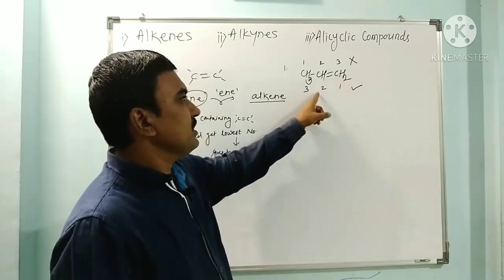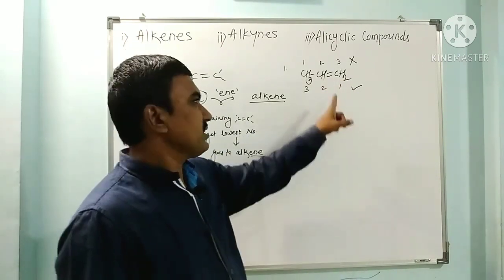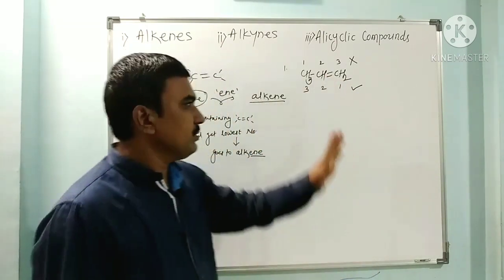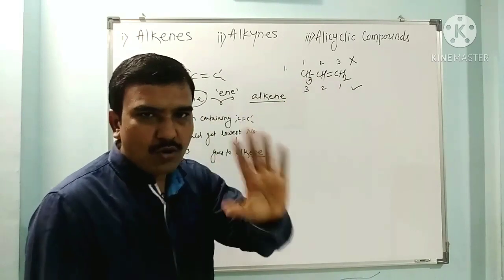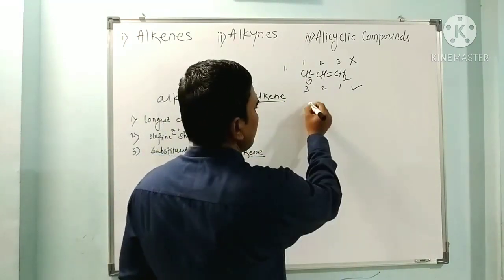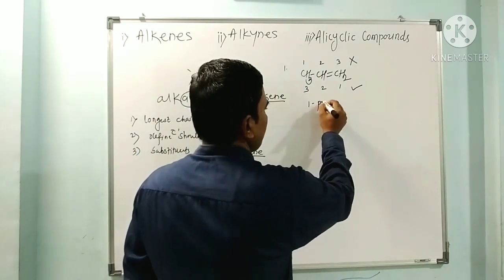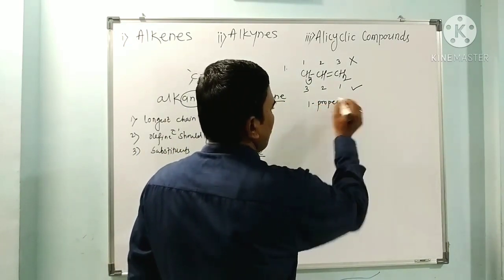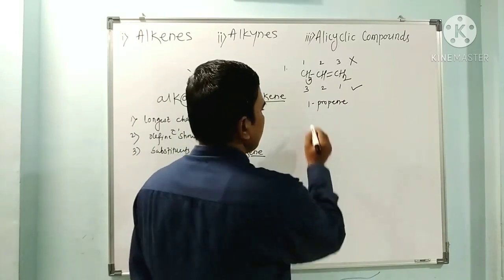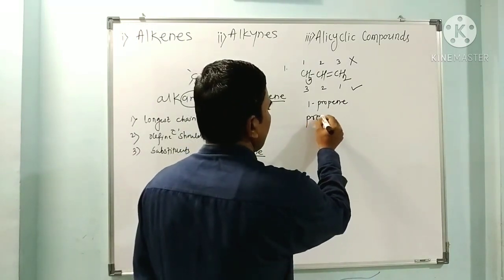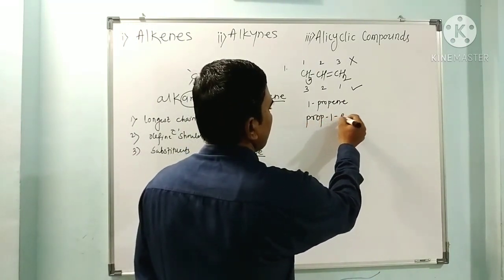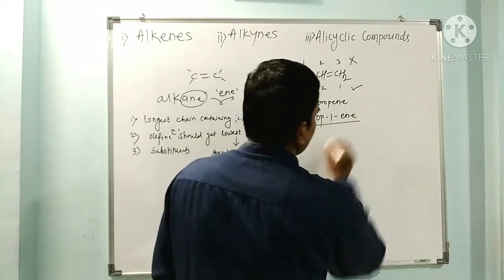Here the olefinic carbons are 1 and 2, so it starts from 1. So the name is 1-propene, where 1 is the position of the doubly bonded carbon, or more correctly, prop-1-ene.